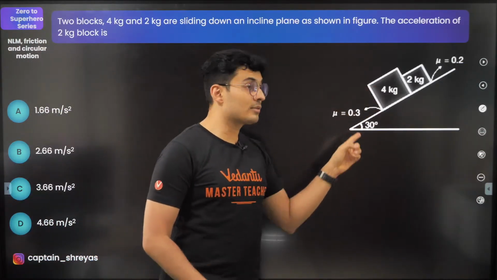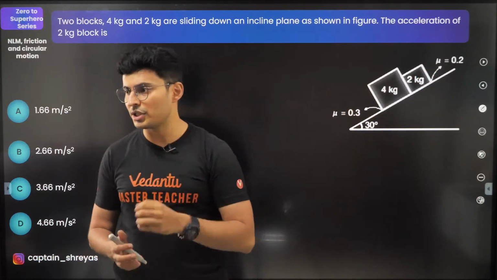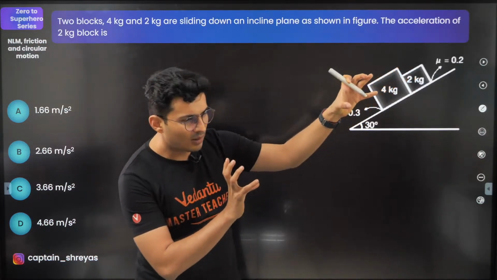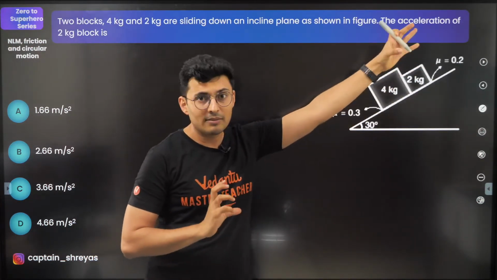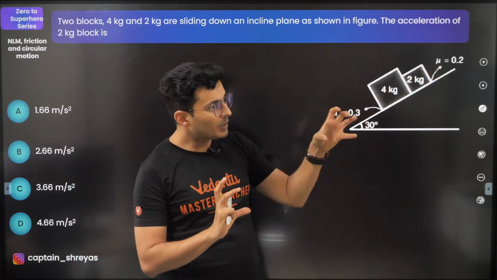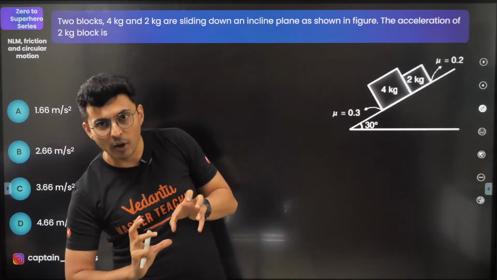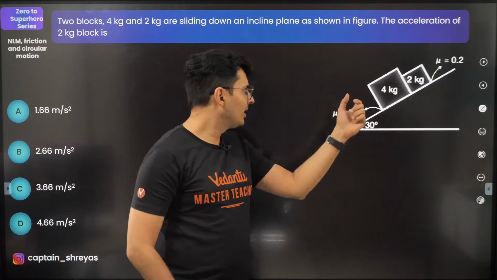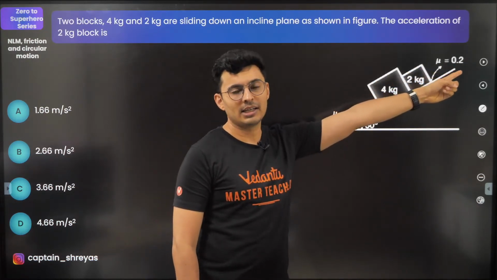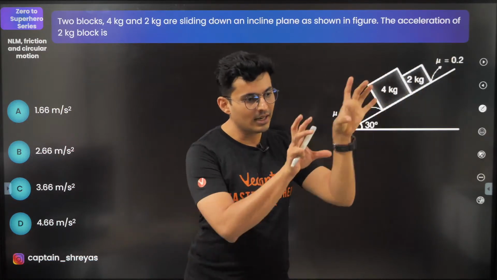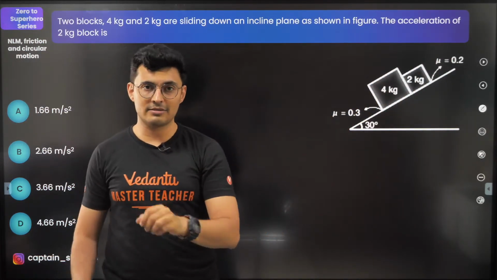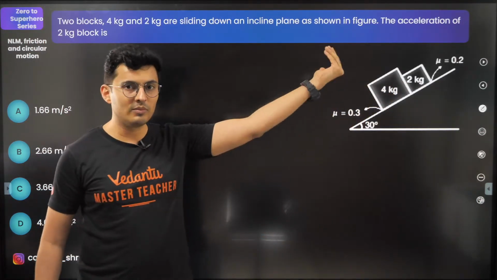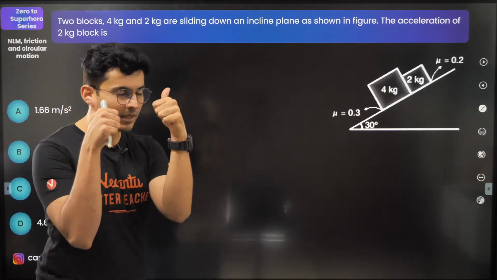If you notice, the block below has more coefficient. The block on the top has less coefficient. So what does that mean? The bottom one, more friction, so it will not move fast. The top one will try to move fast because of less friction. Because of which, the top one will push the bottom block, and they will stick to each other and move. If this was 0.2, that was 0.3, they will separately move with different accelerations. Is that understood? Give me a thumbs up.